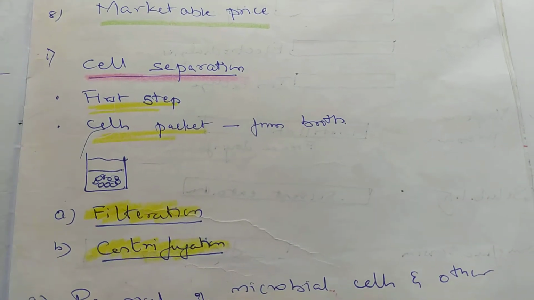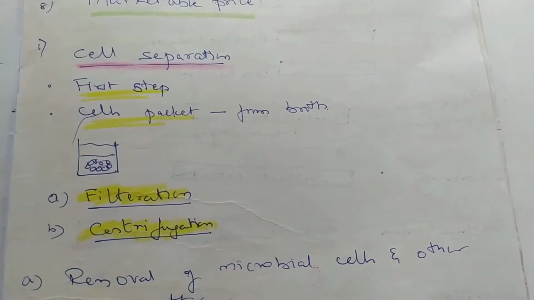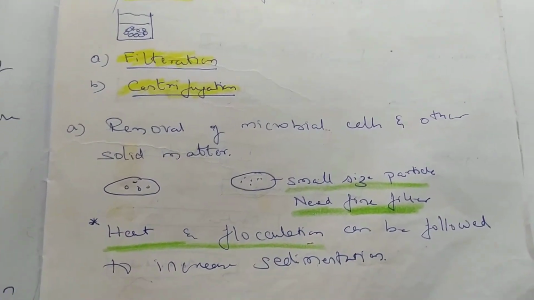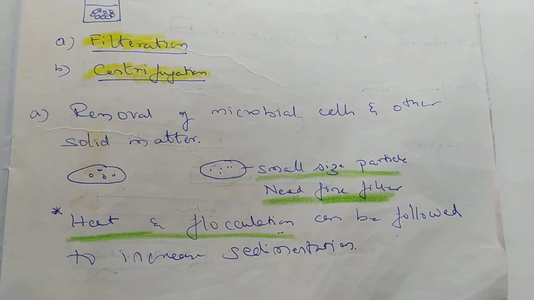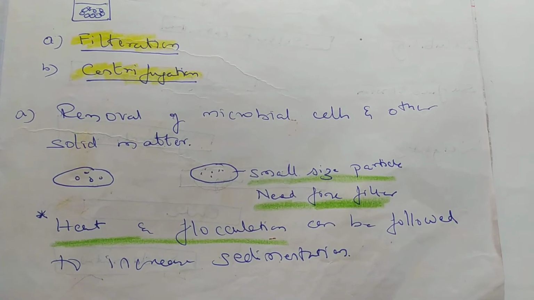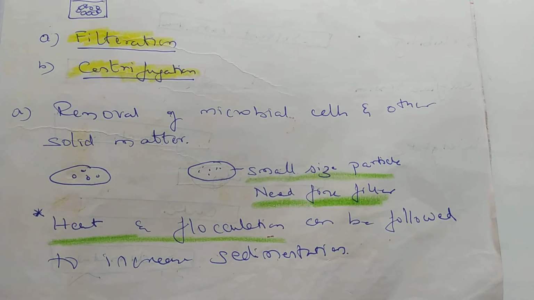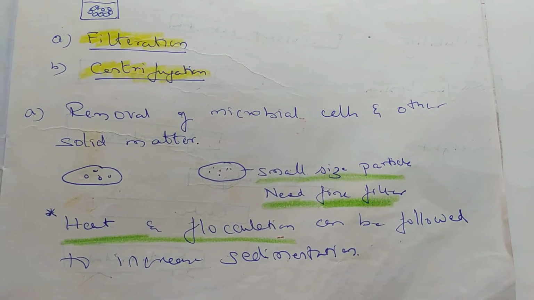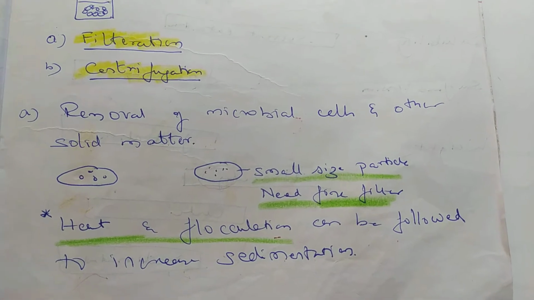The first step is we need to go for separation of cells by filtration and centrifugation. How do you remove the microbial cells from the broth? We'll go with those different instruments. Please remember that filtration means you're going to filter the cells onto some material. It can be a cloth, a filter, or metal rings also.